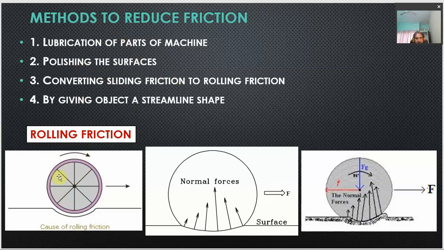Whenever a wheel or object rolls on a surface, it slightly gets deformed itself, and it also depresses the surface over which it is rolling. Both the wheel as well as the surface get depressed, due to which this depression starts exerting force from all directions normal to the wheel, and we see that the average force is opposite to the direction in which the wheel is moving.